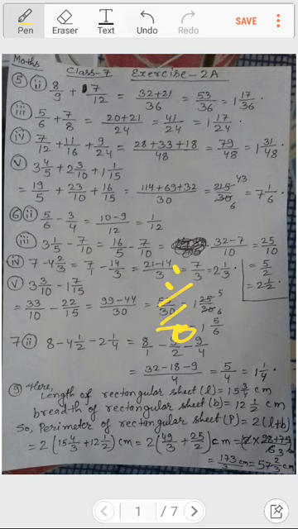And if you had not changed over here, then simply you can divide it by 30, then it will come 30 1s are 30 and 25 as a remainder. So 1 25 by 30, and here I had reduced it by 5. 5 5s are 25 and 5 6s are 30. So at last in both the cases the answer will come the same, that is 1 5 by 6. This is the answer.